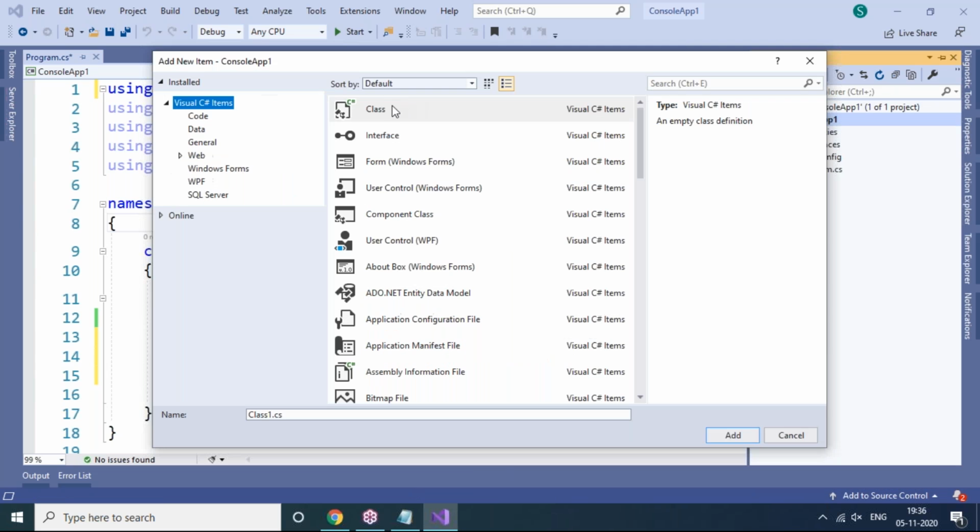Once you click on New Item, there is a Class template because you are trying to add a new class. Select this class, and after that you can see the class name is Class1.cs. But if you want to change the name of the class here, you can change it, and make sure that .cs is compulsory. Okay, click on Add. Once you click on Add, the class will be added. What class will be added? Class1.cs will be added.